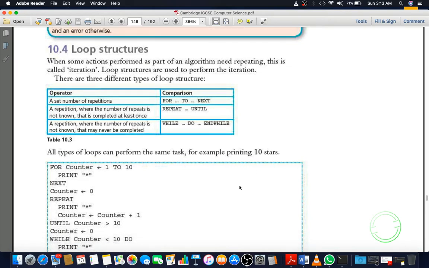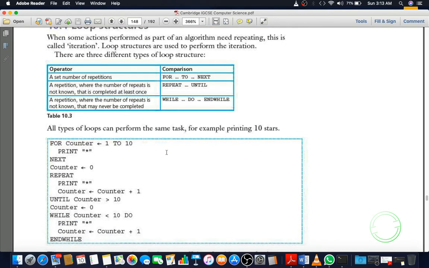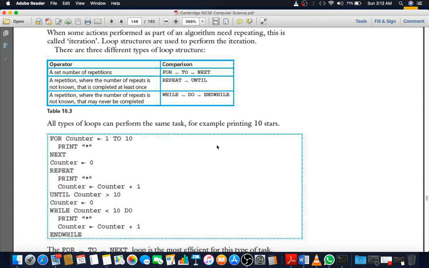So here we are now. All types of loop can perform the same task, for example, printing 10 stars. There we learn there are differences among the loops, but we can do the same task using all these types of loops. Suppose we want to print 10 stars. If you use the for to next loop, the code will be: for counter 1 to 10, print star, next. So this is the code for printing 10 stars in a for to next loop.